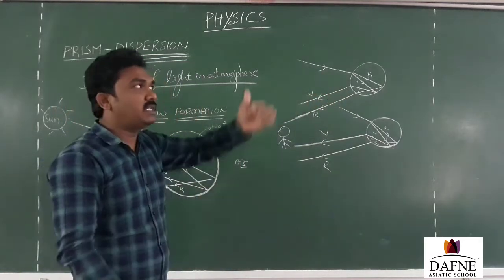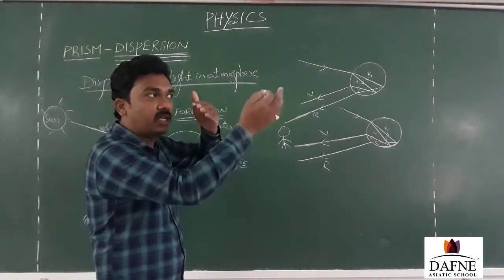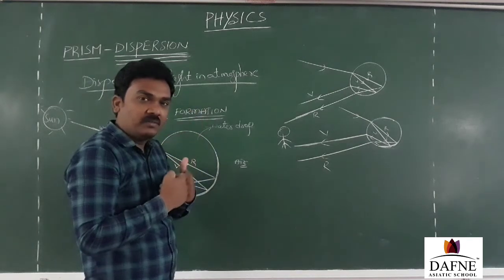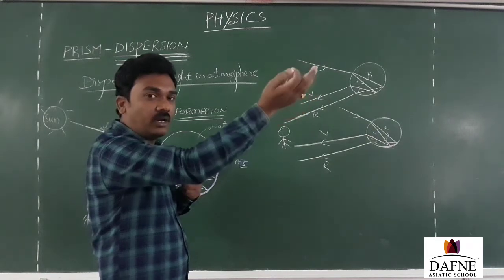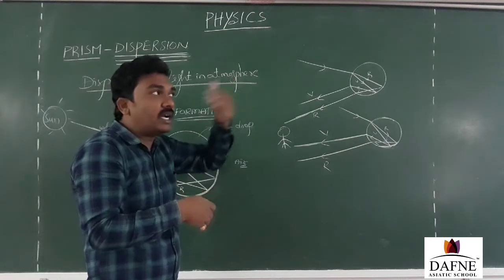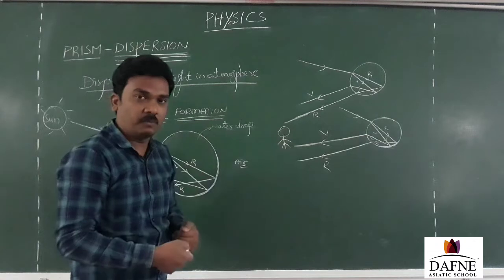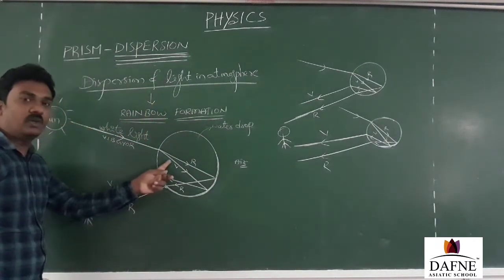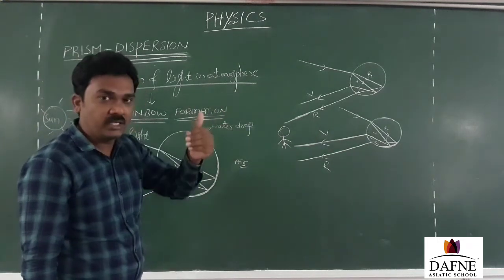You are in a particular position to receive the red color light from one particular drop, so the other colors, the blue color or green color, coming in the same direction to your position, the green color from another drop will not come. From the third drop, some violet color may come. From the fourth drop, some yellow color may come. Like that, different colors of light are coming from different water droplets to your particular position. Because when our position is fixed, you will not be able to get all the colors that are coming from a unique droplet. So when our position is fixed, you will be able to get different colors of light from different water droplets.